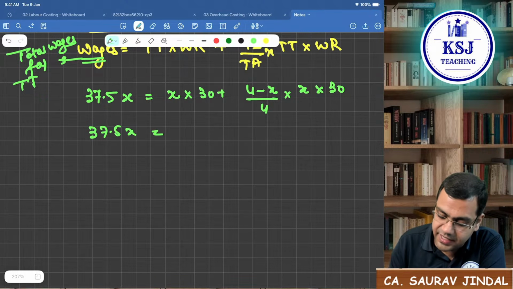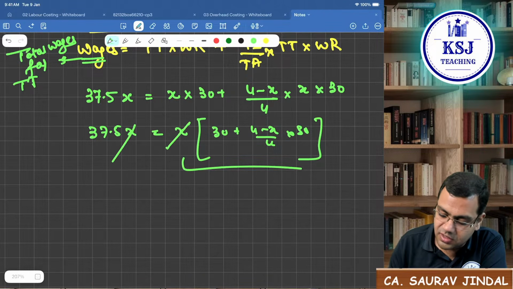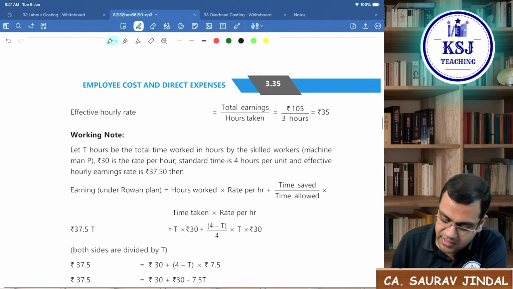37.5x. On this side, you take the x out of the equation. So 30 plus 4 minus x by 4 into 30. So cancel out x, then solve this equation. You will get this x value. That is what they have done here.